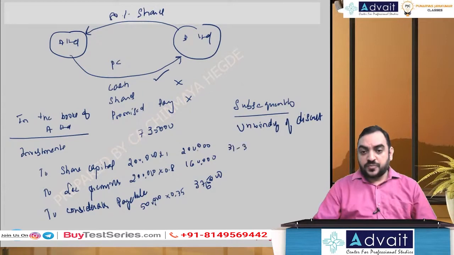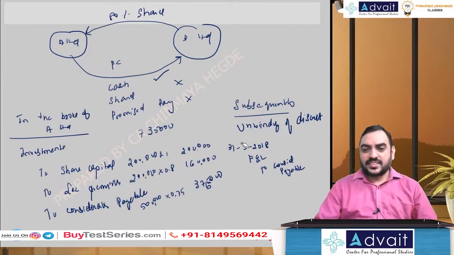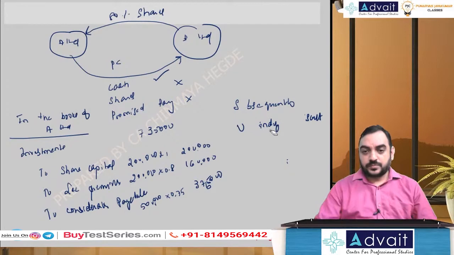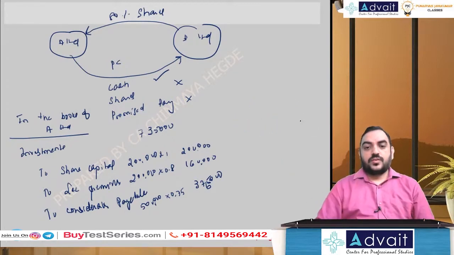On 31st of March 2018, first year, what entry are you going to pass? Interest basically goes to P&L account. So I'll say directly P&L to consideration payable. I'll write this in the next slide so that it becomes neater. Hope you have taken down till here.